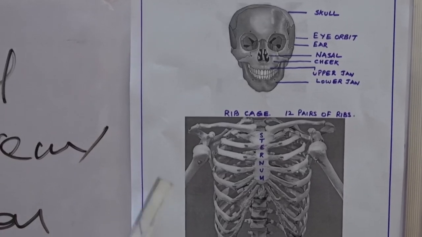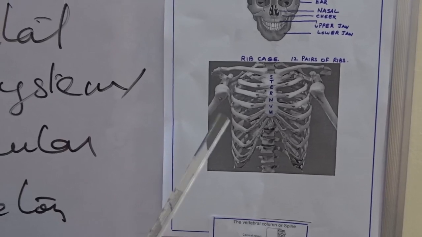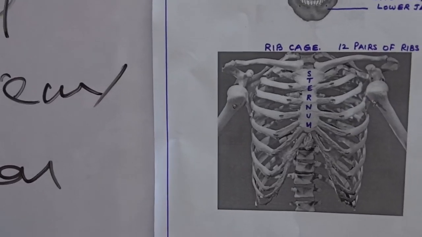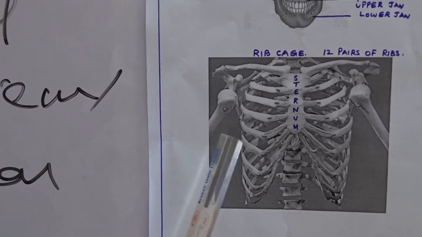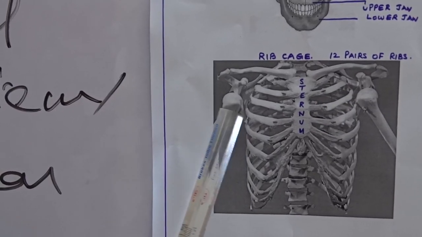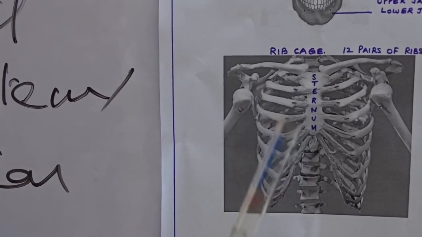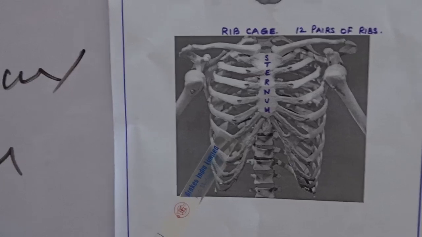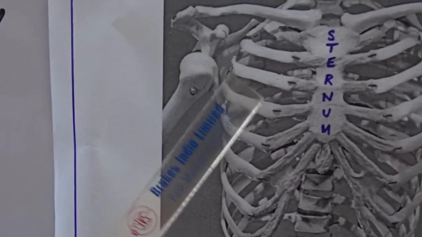Now when we come to the rib cage, this is the structure of a rib. There are 12 pairs of ribs. Pairs 1 to 7 are attached to the central sword-like structure, the dagger bone, which is called the sternum.